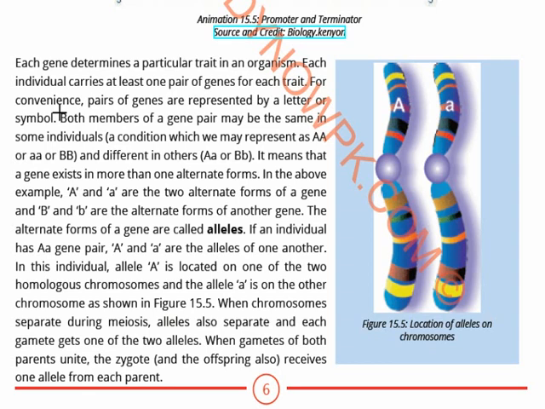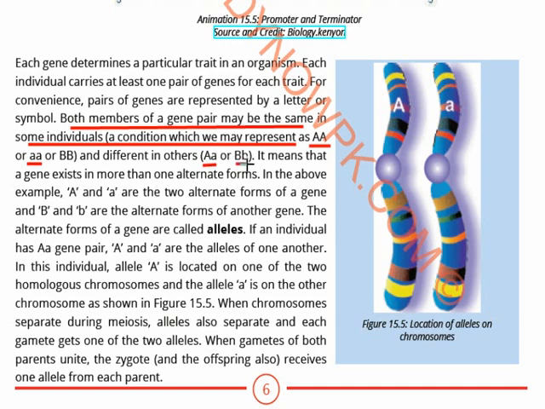For example, A or B. Both members of a gene pair may be the same, and they can be different also. For example, in some individuals the condition is two capital A's. In some people it can be two small a's, and in some people it can be a capital A and a small a.